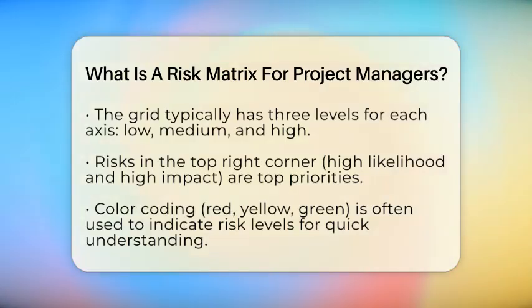Many teams use color coding to make the matrix easier to understand. Risks marked in red are high and need immediate action. Yellow indicates moderate risks, and green shows low risks. This visual system helps everyone on the team grasp the risk situation at a glance.